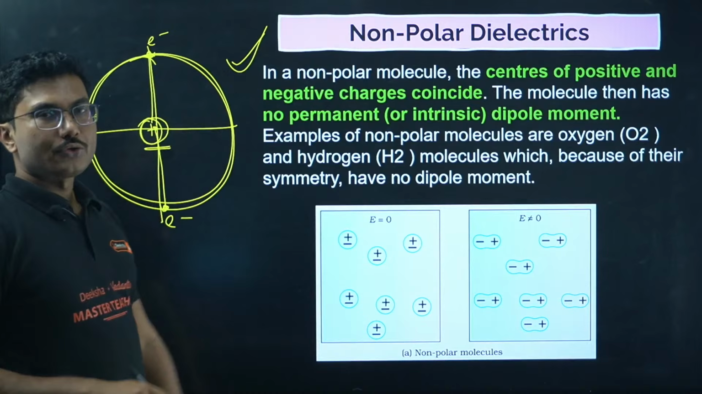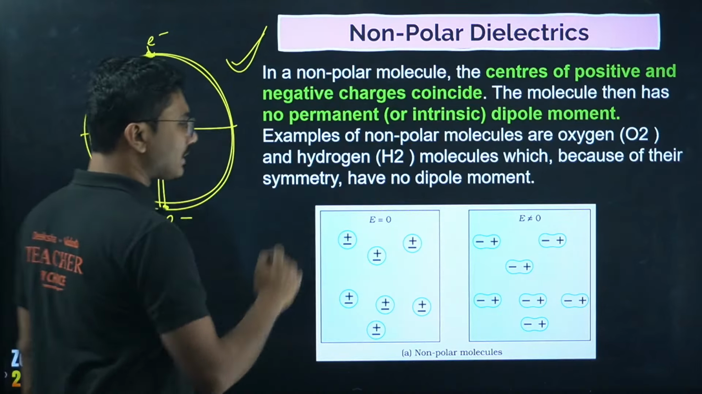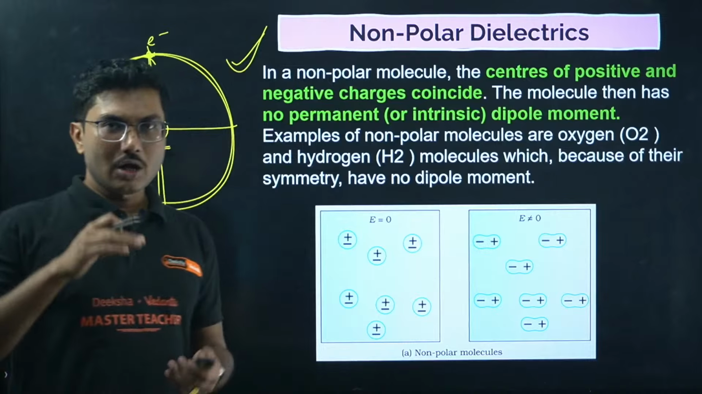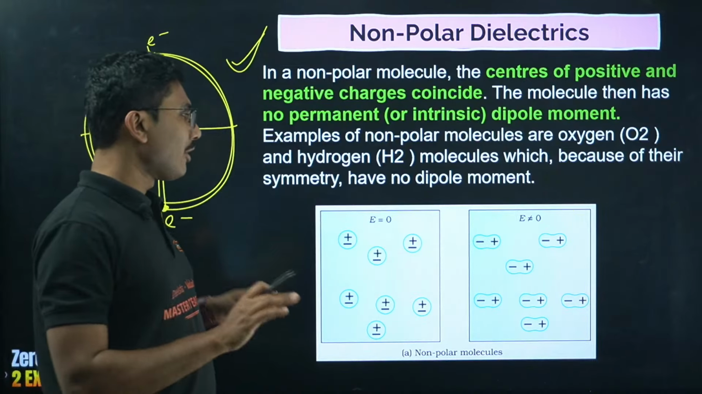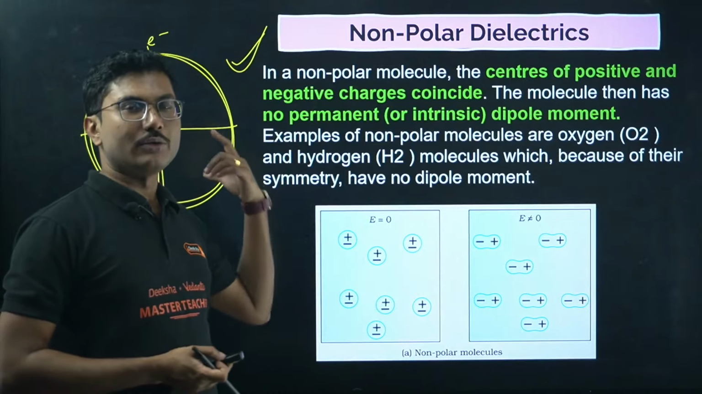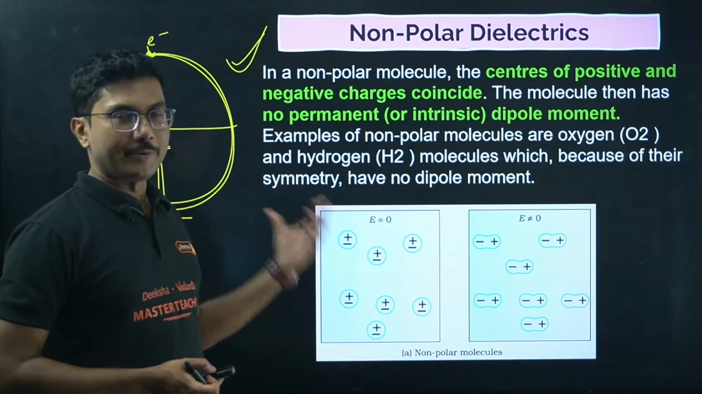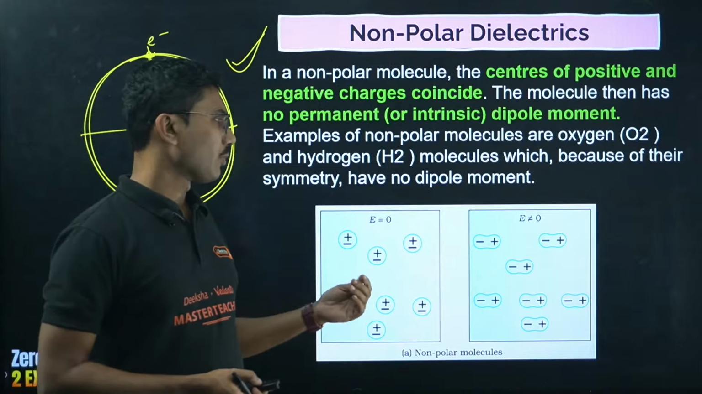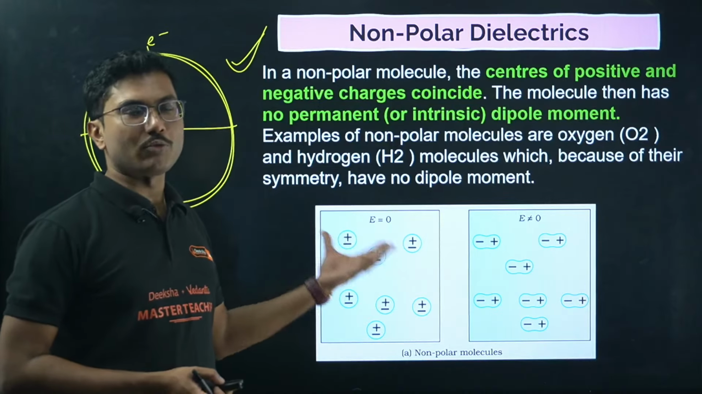Okay, so this is called when centers of positive and negative are coinciding with each other. So they do not have any electric field of their own, and they do not possess any dipole moment. A net dipole moment is 0. Okay, so they do not form a dipole normally.